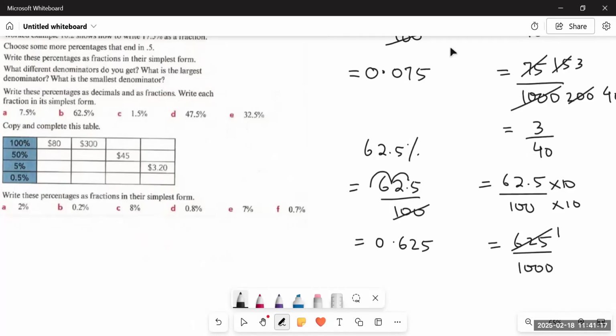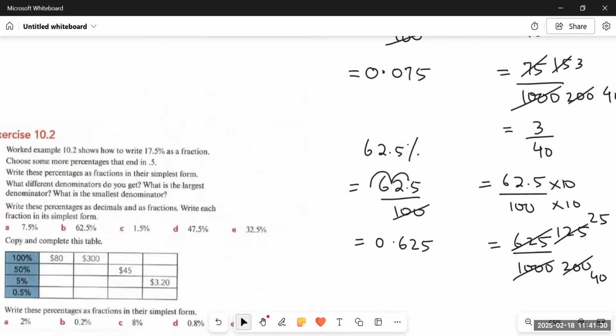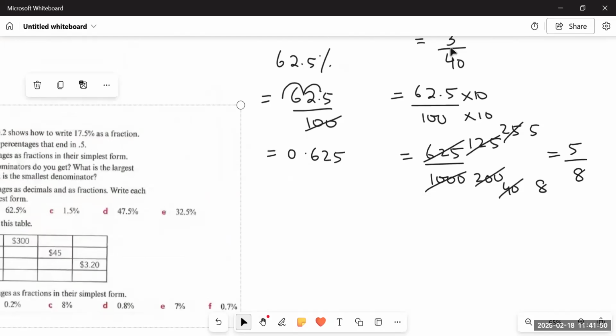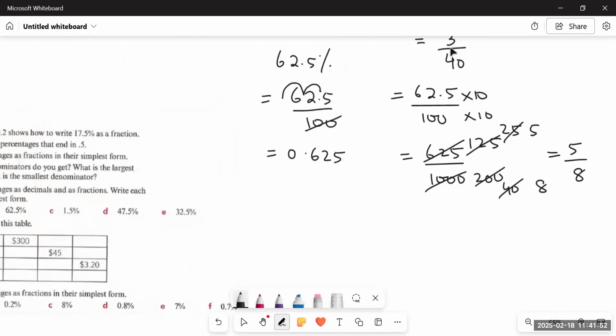5 ones are 5, 5 twos are 10, 5 fives are 25. Then 5 twos are 10, 0, 0. 5 twos are 10, 5 fives are 25. If we move further, because we can simplify it further, 5 fives are 25, 5 eights are 40. So your final answer would be 5 upon 8. So you see, earlier we had the denominator as 40, and in the previous questions we had the denominator as 200, and now we are getting the denominator as 8. Let's see if we can get an even smaller denominator or not.